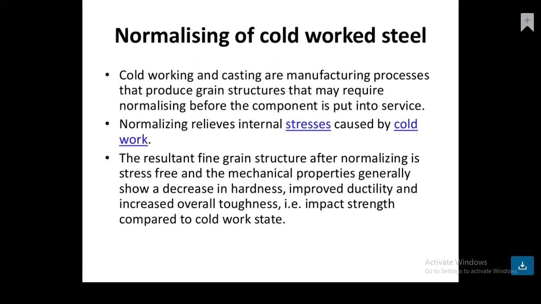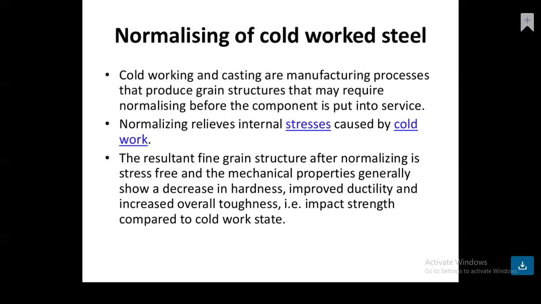Normalizing relieves the internal stresses caused by cold work. Okay, if we do cold working, then a lot of stresses occur inside the component. Also, in the casting process, some stresses occur at the time of manufacturing, and to remove those stresses, we do this normalizing process. So after normalizing, the material relieves the internal stresses caused by cold working.